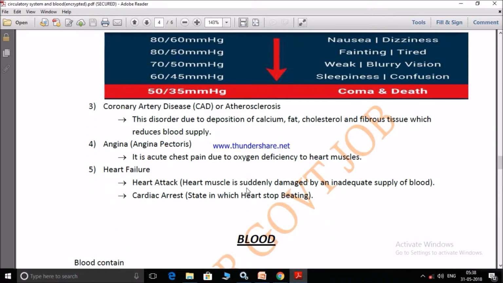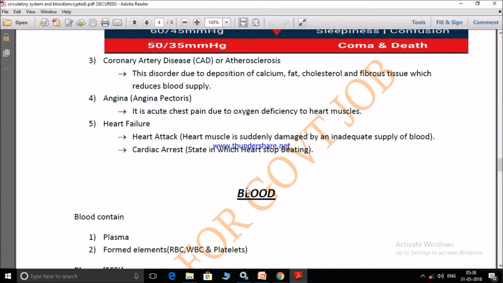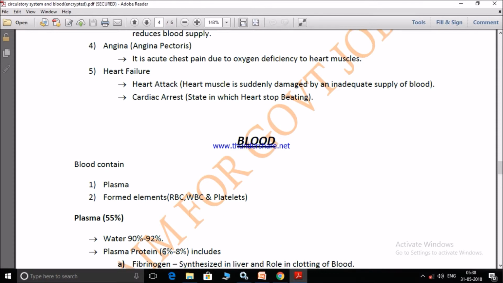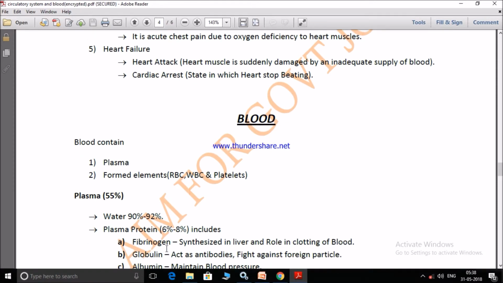Now the next topic we're gonna discuss is blood. Blood contains two things: plasma and formed elements. They are RBC, WBC, and platelets. Plasma constitutes 55%. In that 55%, water constitutes 92%, and plasma protein contains up to 68%, which includes fibrinogen, which helps in clotting of blood, which we have discussed in blood coagulation below that.